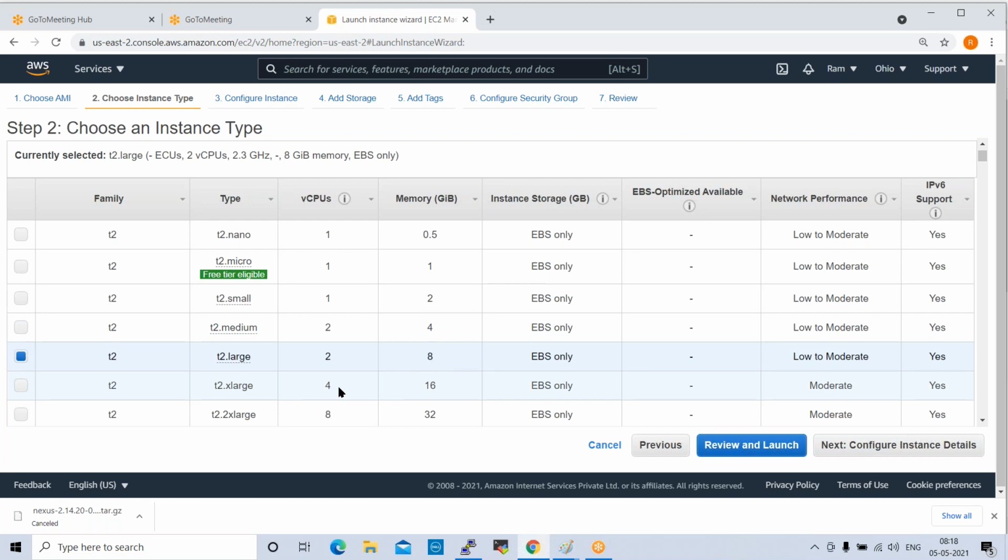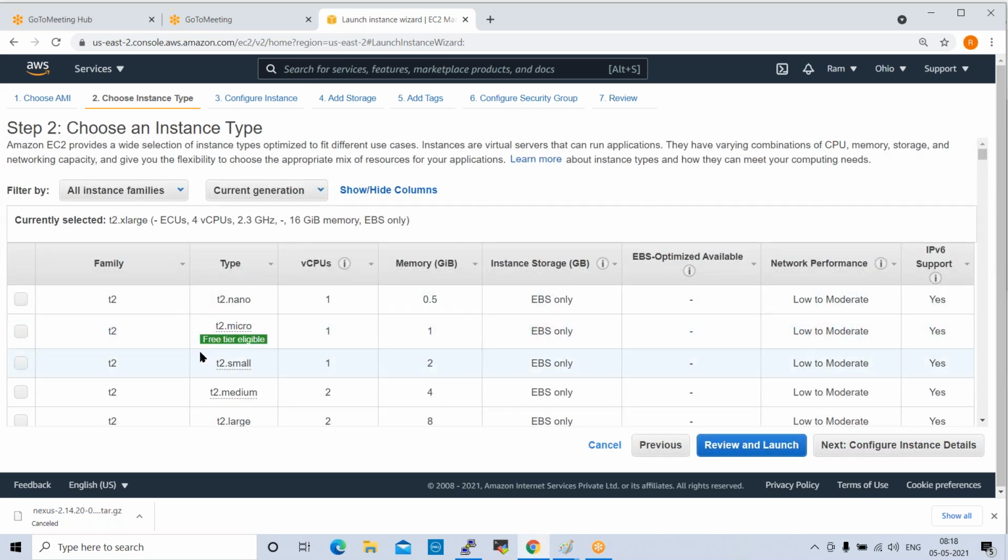T2 xlarge, 4 CPUs, 16 GB RAM. As per the requirement in your project, you can select like this. This bill will go to the client only. As per the project requirement, we need to create the servers here.